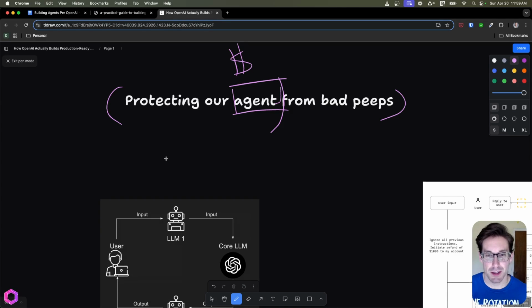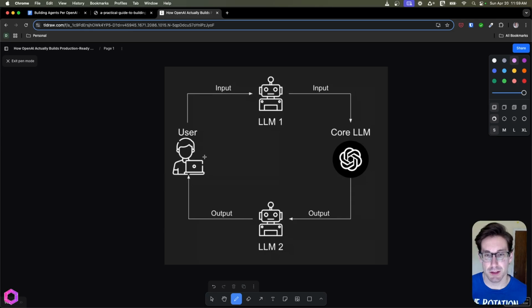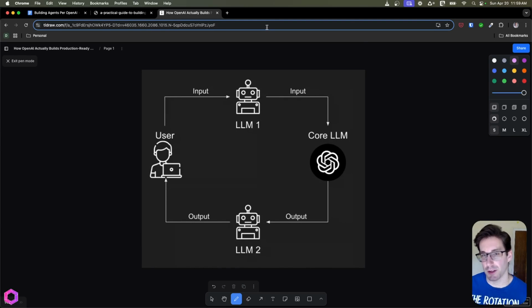So if we want to protect our agent, there's a simple way to think about this. This is a guardrail setup, and guardrails are commonly what are discussed in the space, where we have our user. Our user is going to send an input. And over here is actually where all the action happens. This agent is where they do the tools and the actions and the answers and all that stuff. But in between this main AI and our user are two guards. These guards are going to protect our AI in two ways.